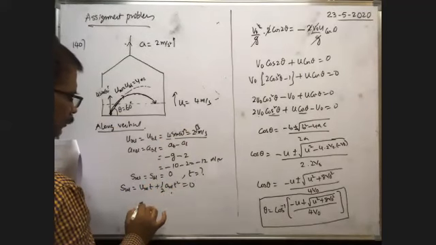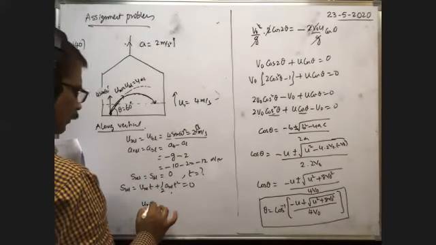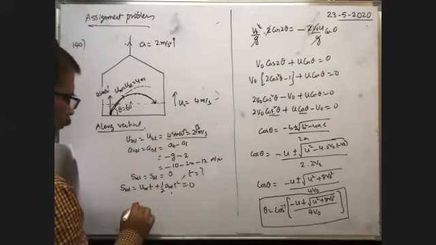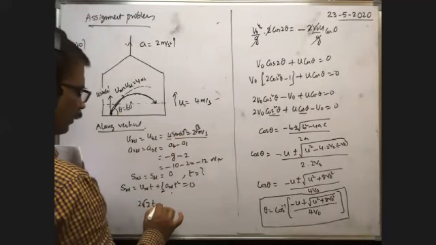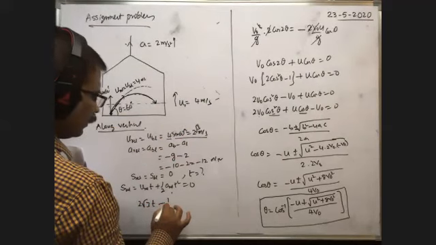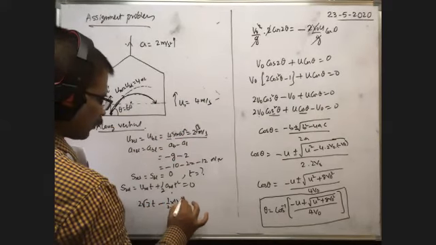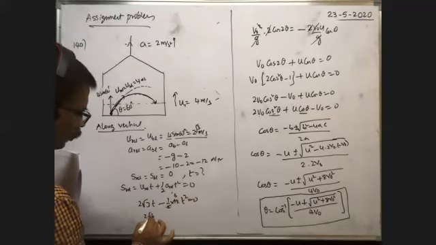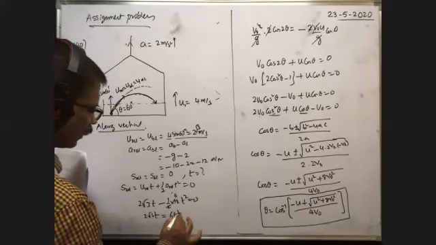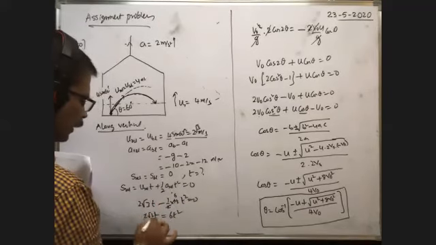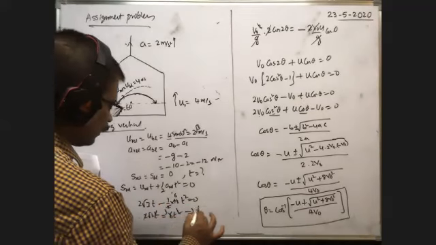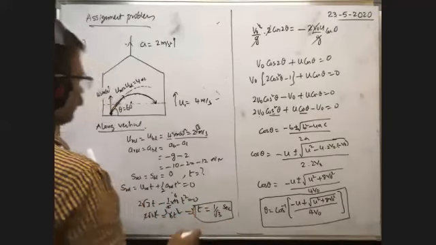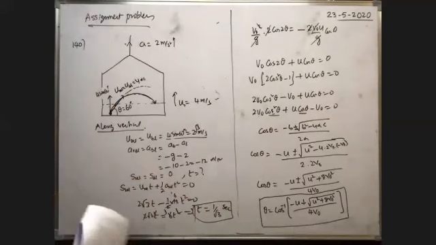So u relative, you substitute the data. When you substitute the data, then 2 root 3 into t plus half, a relative means minus 12, into t square is equal to 0. So 2 root 3 t is equal to 6 t square. t cancels. That implies t is equal to root 3 by 3, which means 1 by root 3. I did it, but I was not getting it here, that's why I was thinking about this one for more time. Okay, 1 by root 3 second is the answer.